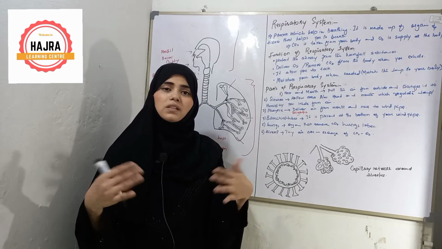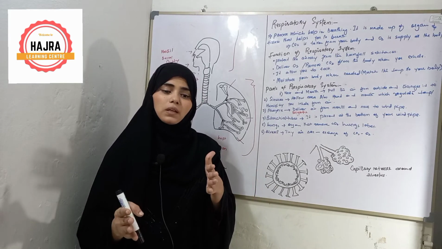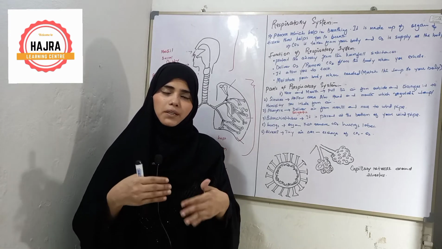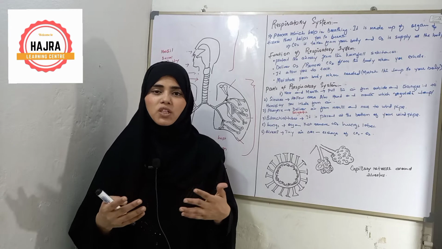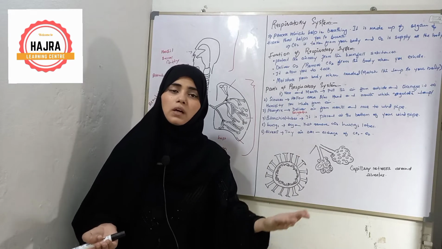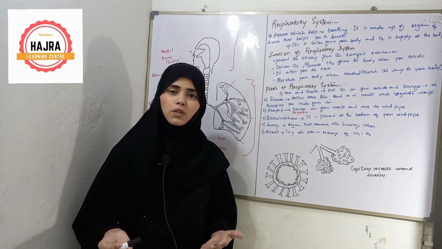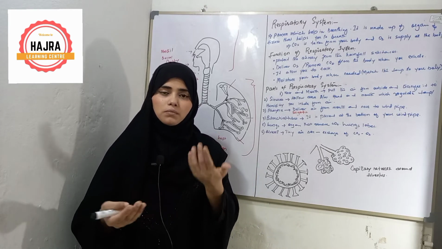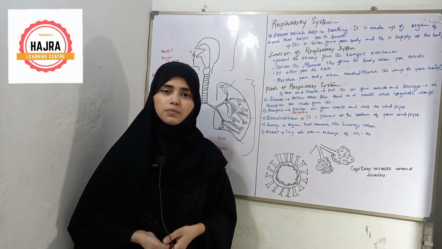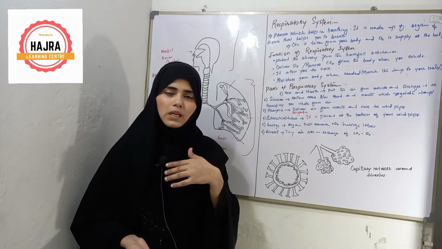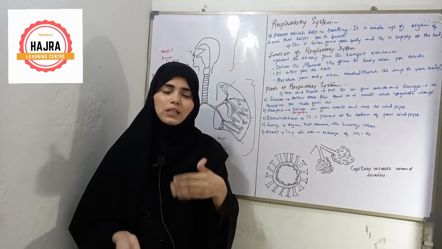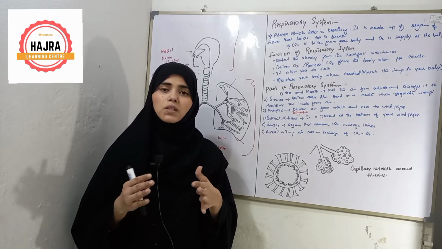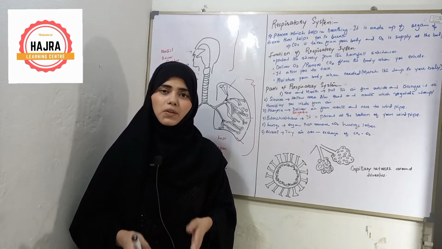So it regulates the air when it enters into your body, because your body temperature is something different and the outer temperature is something different. So it balances between these two temperatures. So the warm air we take or the cold air we take, it makes the balance between them. This is the fourth function of respiratory system.